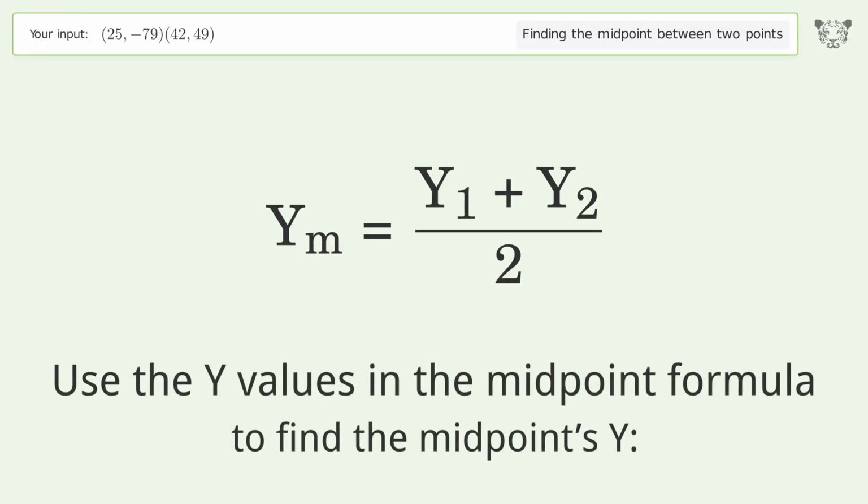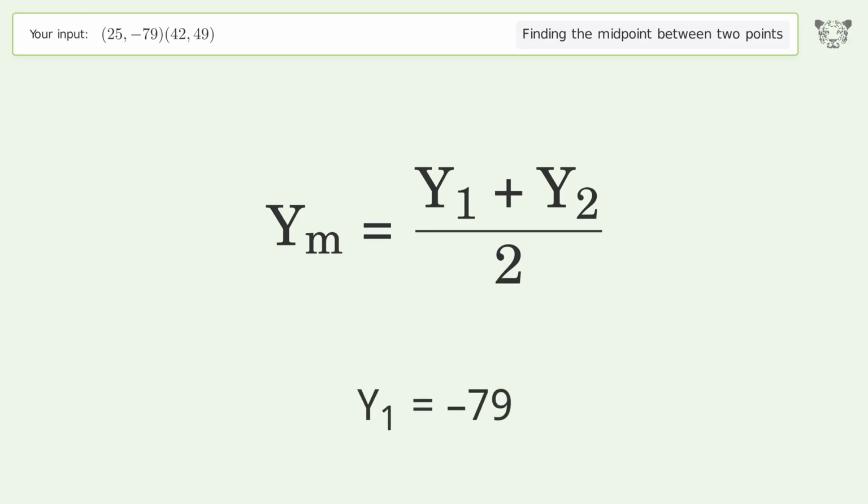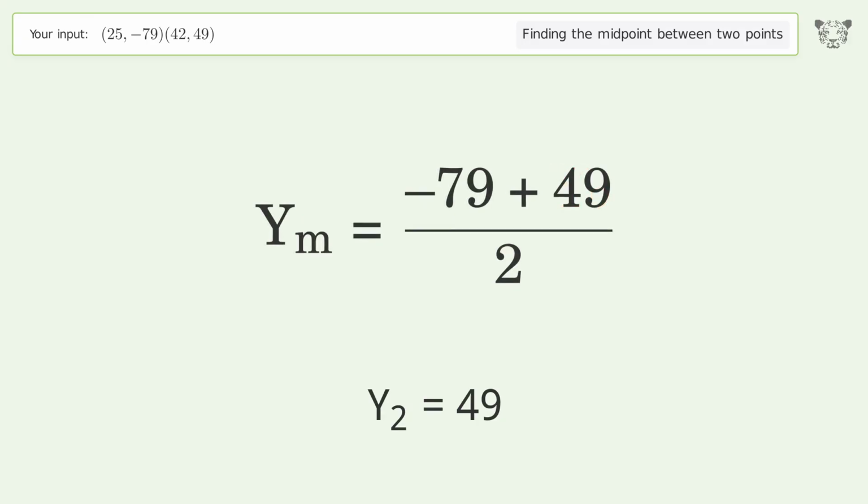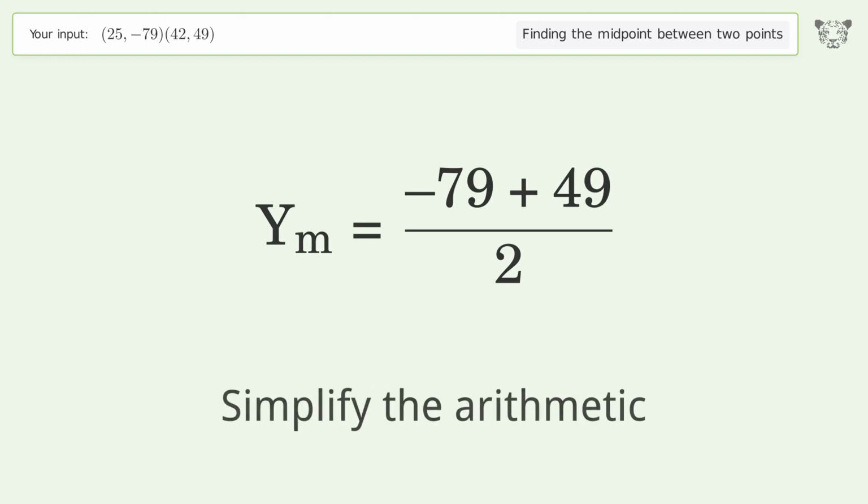Use the y values in the midpoint formula to find the midpoint's y. y1 equals -79. y2 equals 49. Simplify the arithmetic.